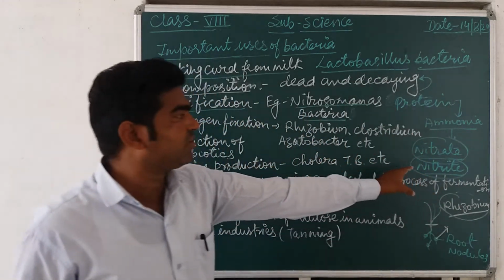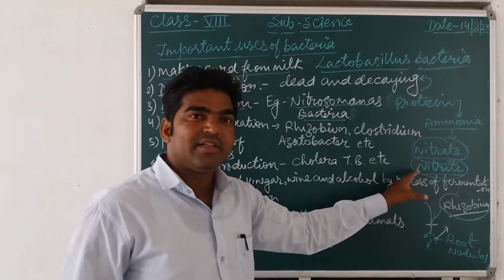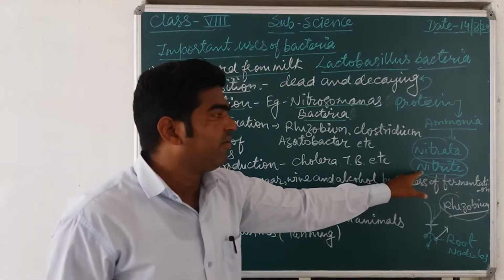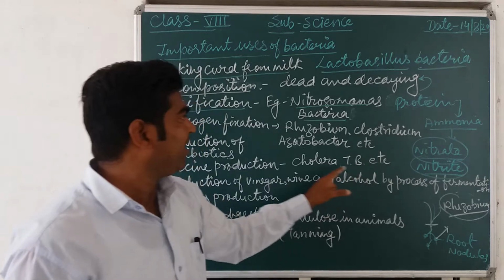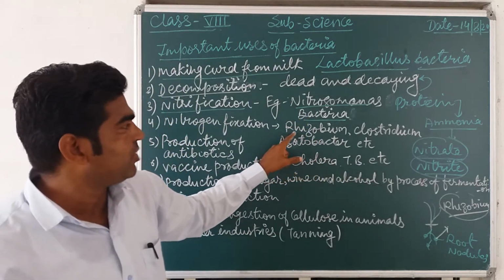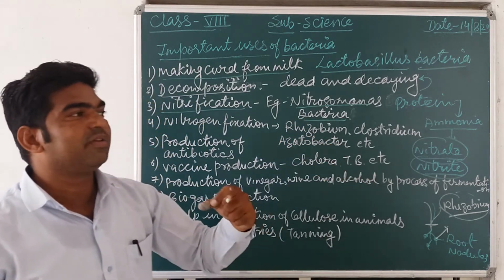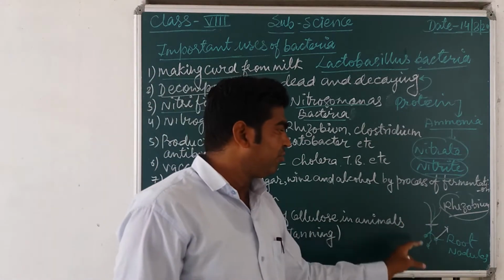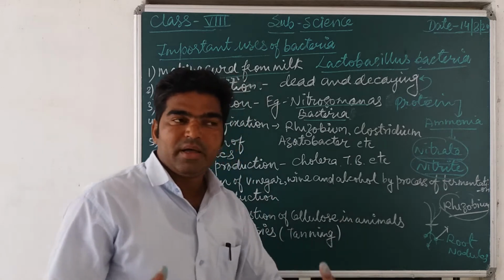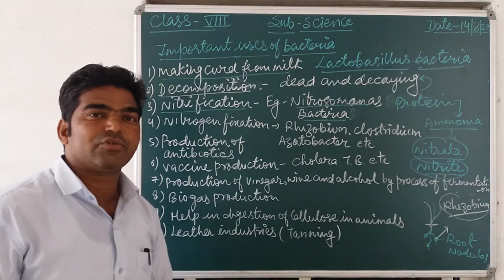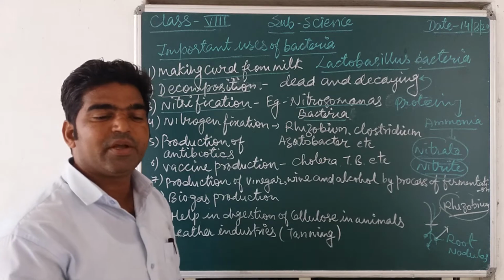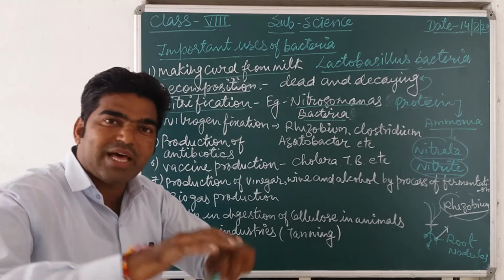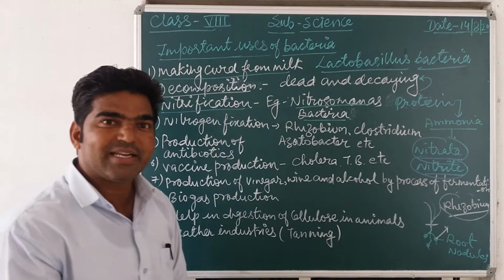So when it is converted into nitrate or nitrite, then only it is utilized by the plants. And this work can be done by some bacteria. So Rhizobium is found in a symbiotic association with what? The leguminous plant. So this type of association is called what? Symbiotic association. It means the pairing or sharing of two organisms with each other, and both are in a benefit. Both are getting a benefit.